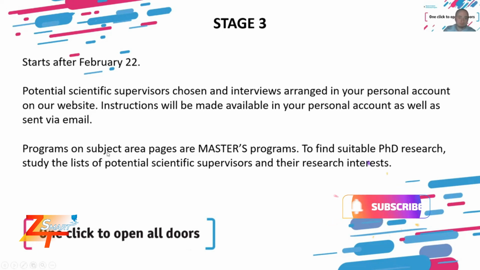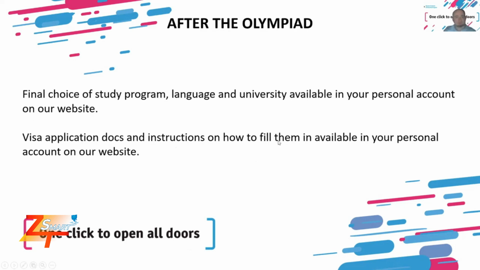The programs that you see right now available on the subject area pages are master's programs, right? So to find the suitable PhD research field, it's better to check the lists of potential scientific supervisors available on the subject area pages also, and find the one who has research interests that are close to yours.